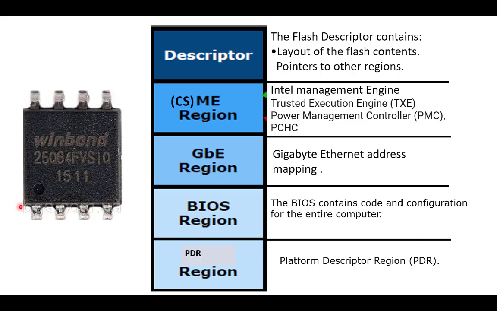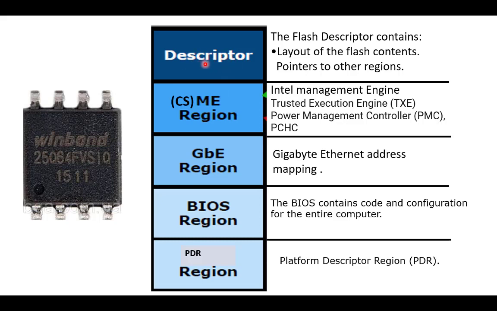The BIOS is basically a textbook for the CPU. When we turn on the laptop, at that time the CPU accesses this BIOS, reads the BIOS and works accordingly. And this BIOS has a total of 1, 2, 3, 4 and 5 compartments. Like a cupboard that has a number of compartments where we can keep all the things, similarly the BIOS has a total of 5 compartments. The first compartment is the descriptor.